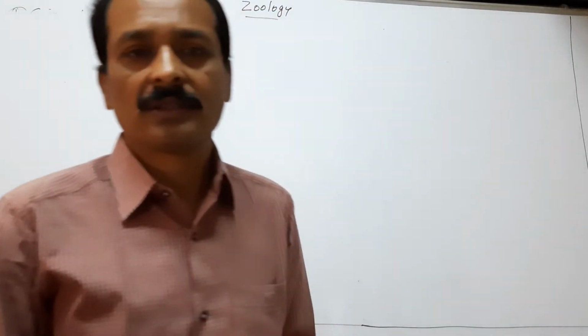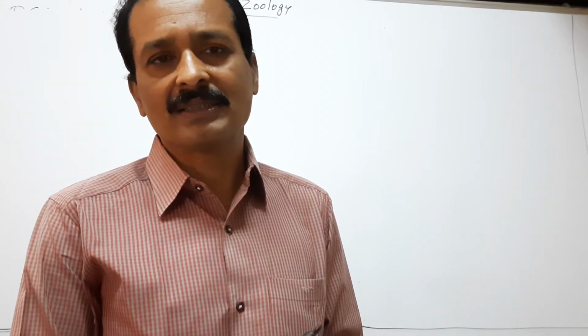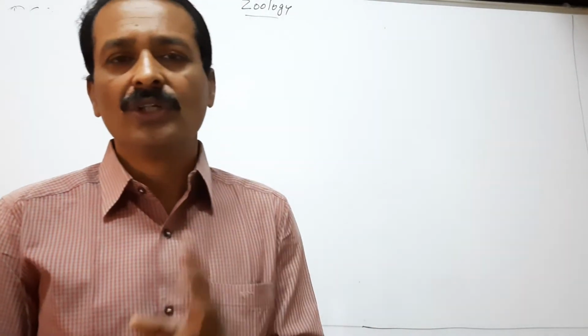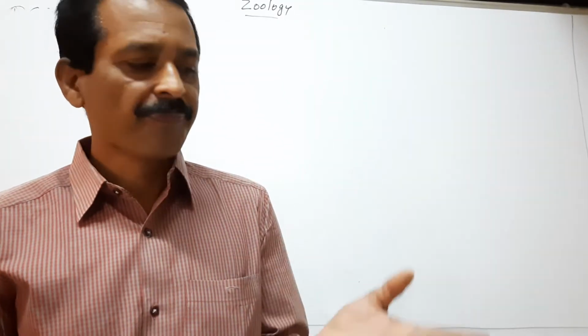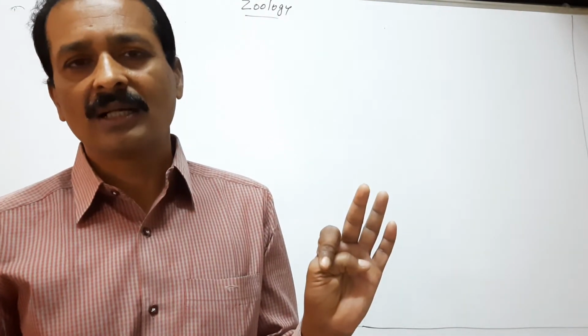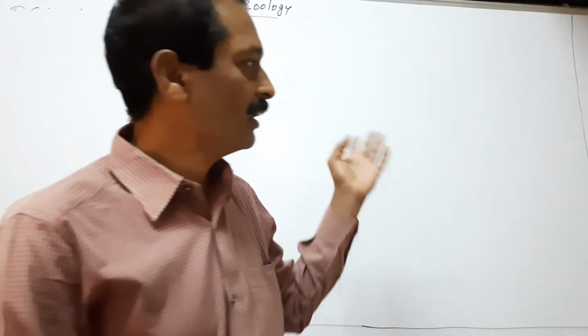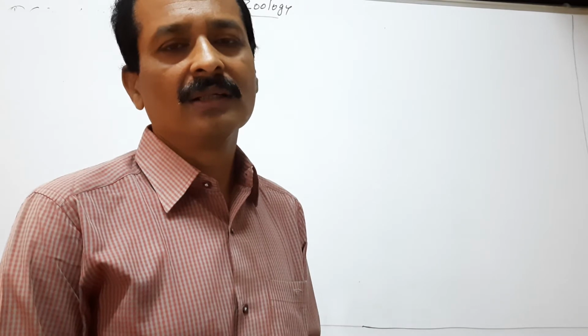Hi students, we completed lymph circulatory system in previous classes. So the human beings possess two types of circulatory systems, namely lymph circulatory system and blood circulatory system. We completed lymph circulatory system. Today we discuss about the blood circulatory system in human beings.